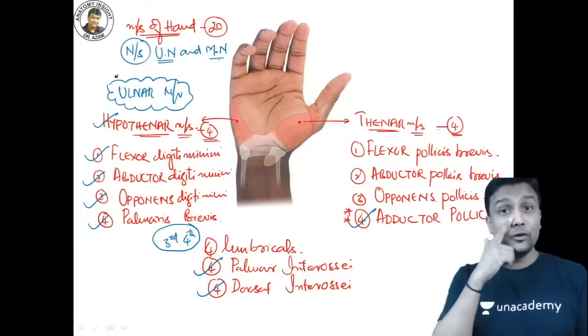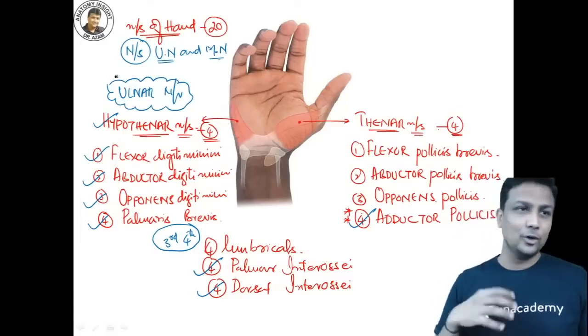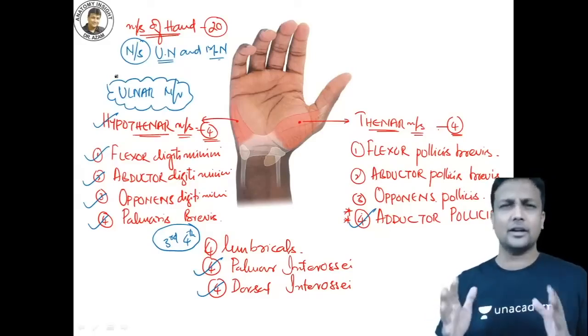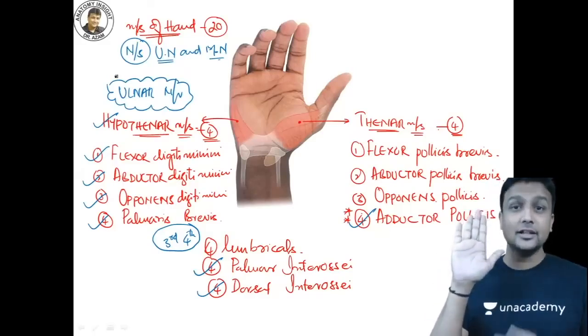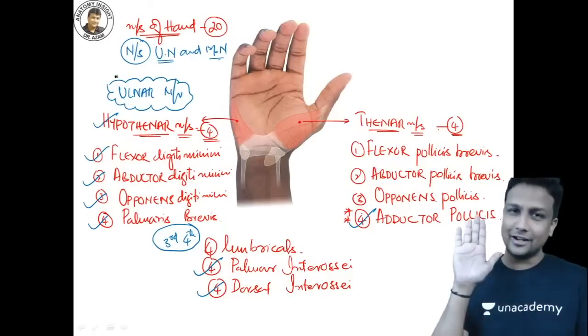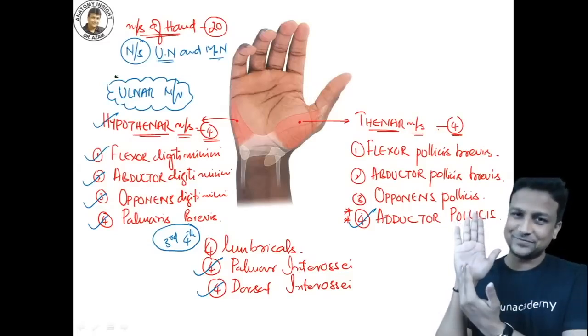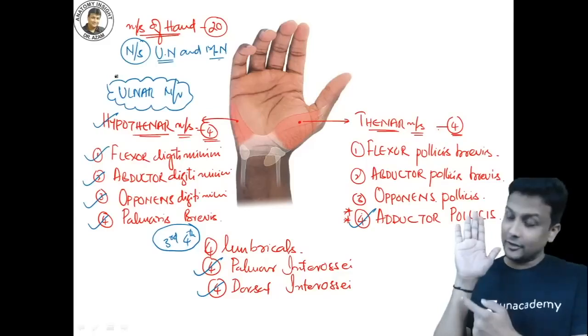Come on. Wherever you are, at your home, at your hostel, in your university, take your right hand like this and apply it on your right side. Come on, start. The ulnar nerve comes from here. And what is it going to supply?